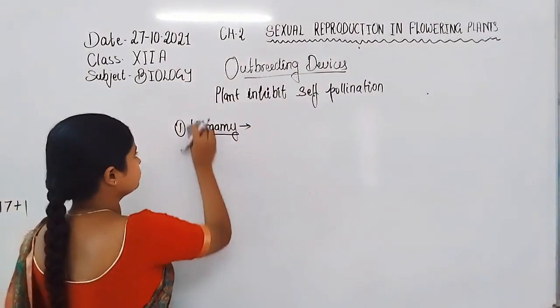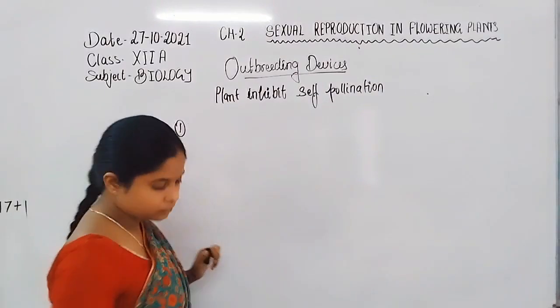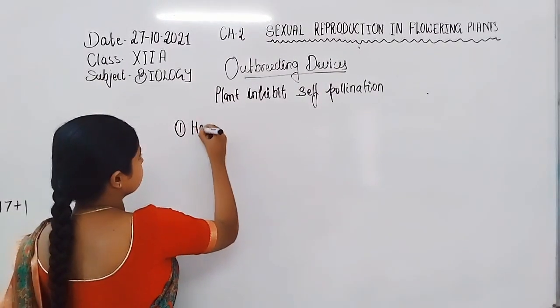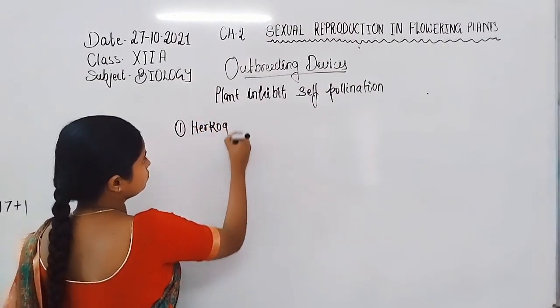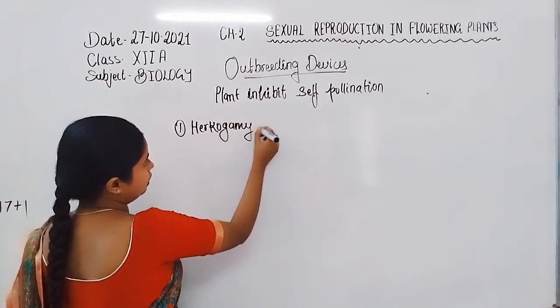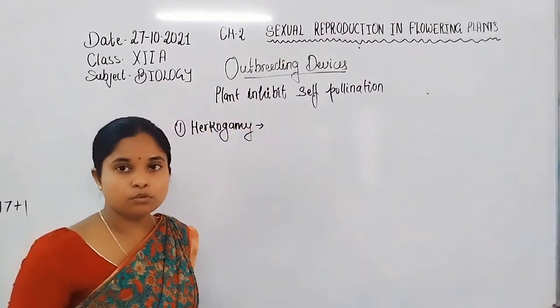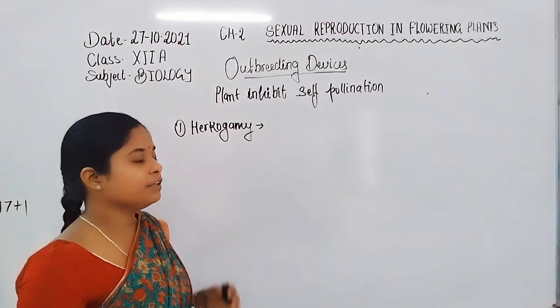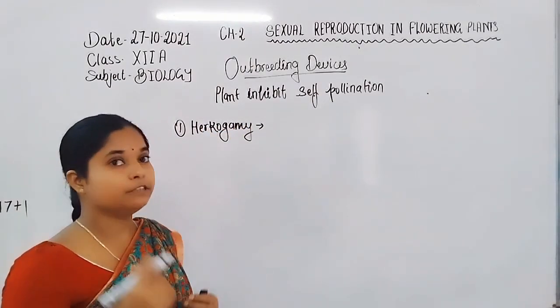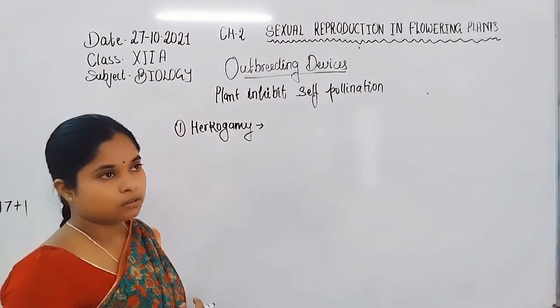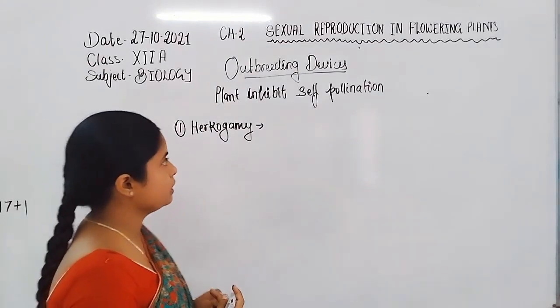Hercogamy: when the plant produces the male and female reproductive parts at different positions, so that they resist the inbreeding depression or self-pollination.